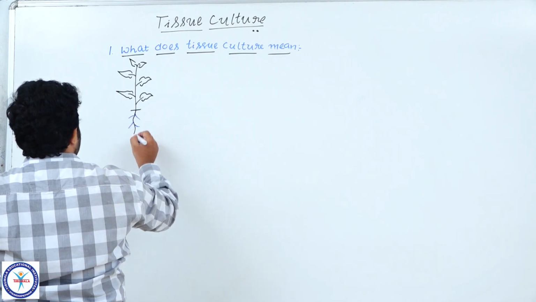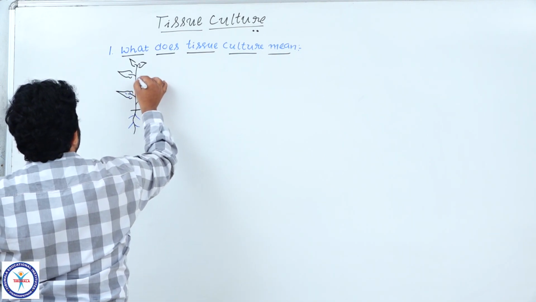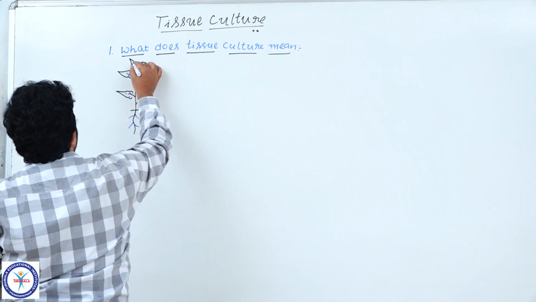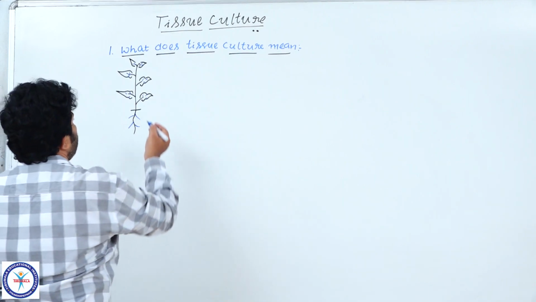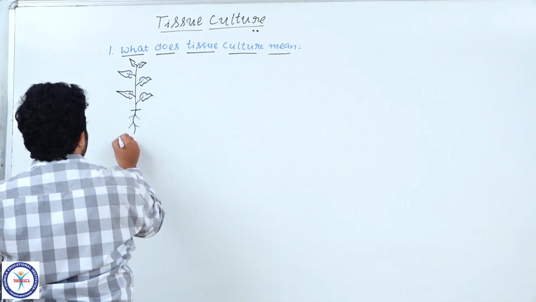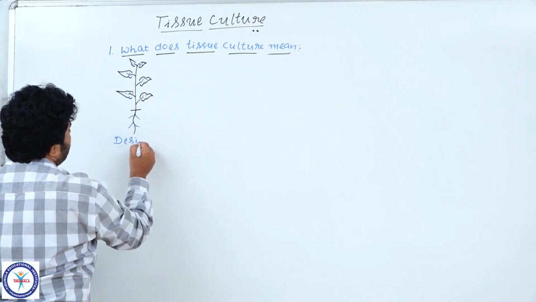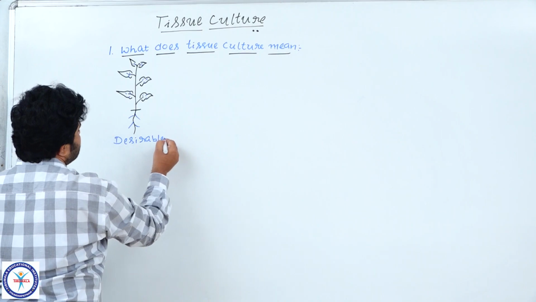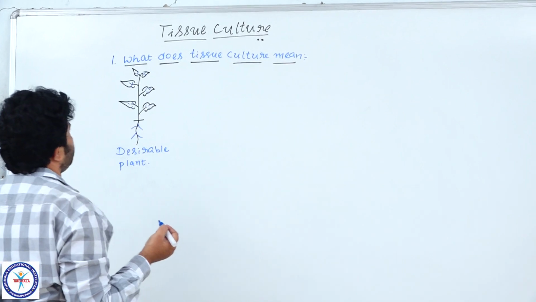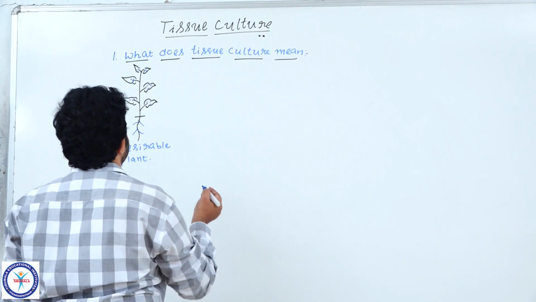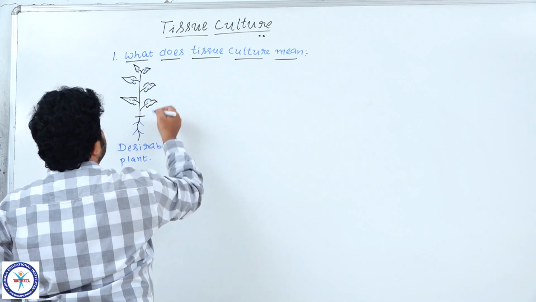Suppose this is a plant from which we are going to take a small piece or part. Suppose we choose this as a desirable plant because it has desirable characters. Already you know what desirable characters we are expecting from plants; we already discussed it. Suppose we select one plant as a desirable plant.